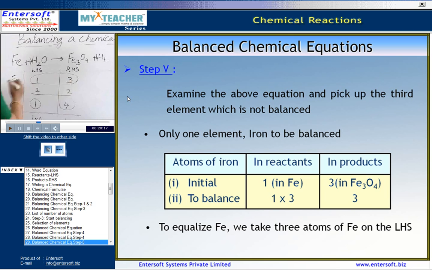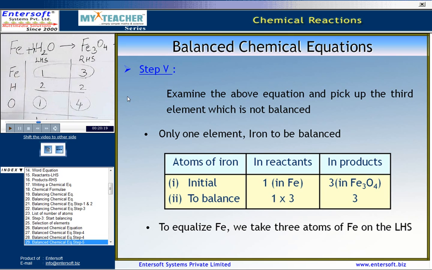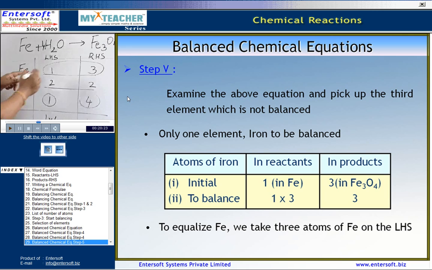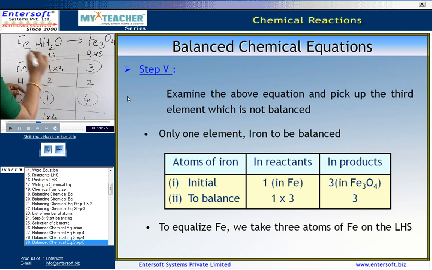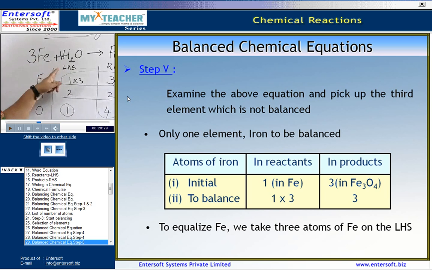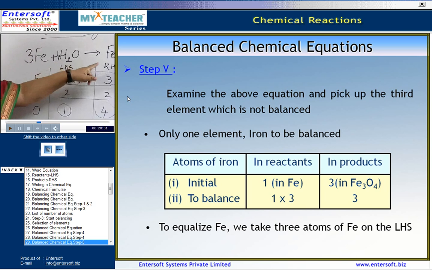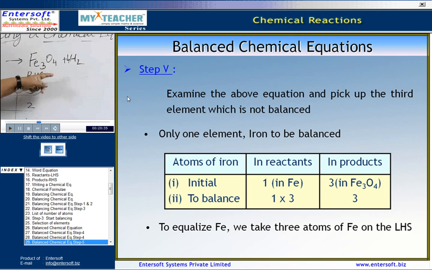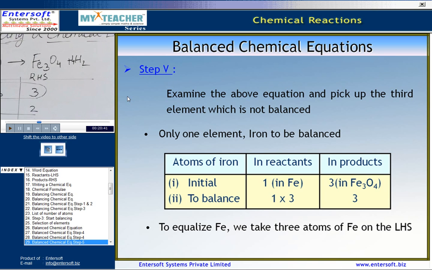Iron. There is 1 here on the left hand side and 3 here on the right hand side. Again multiply this by 3. So, this will become 3Fe plus 4H2O giving rise to Fe3O4 plus 4H2. So, to equalize Fe we have added this.